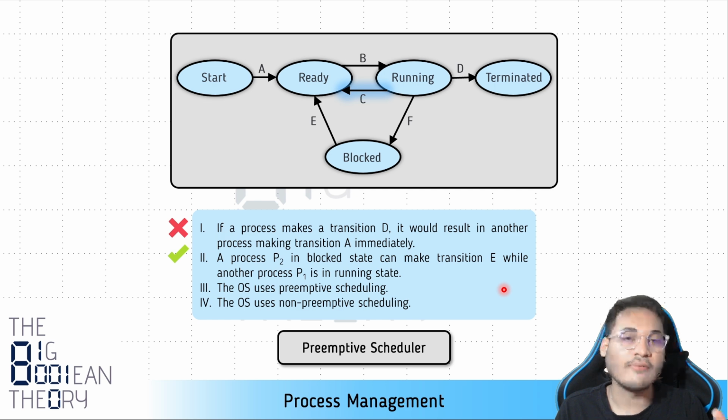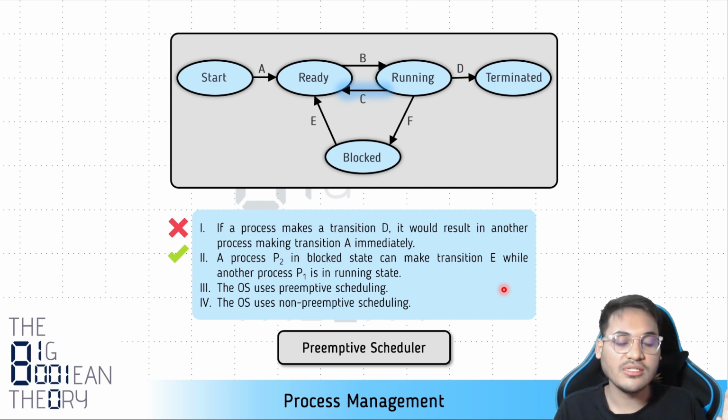So we just have to figure out whether this process state diagram is for a preemptive scheduler or a non-preemptive scheduler, right? Although we haven't formally talked about the non-preemptive scheduler, I have discussed it in another GATE question video. I have attached the link in this video also. So let me talk about what a preemptive scheduler is again, in brief.